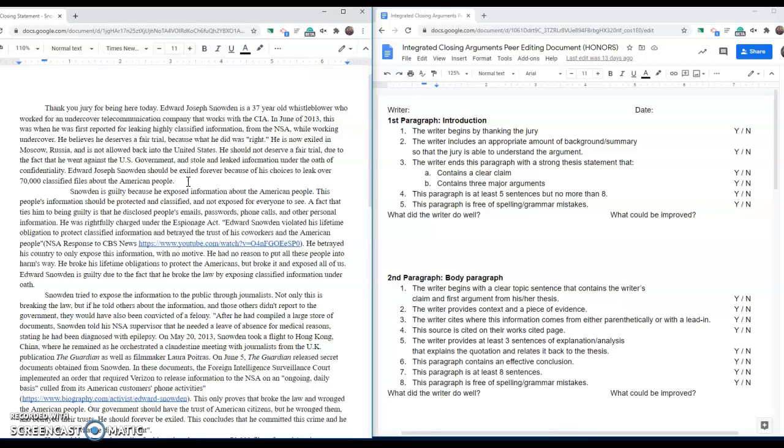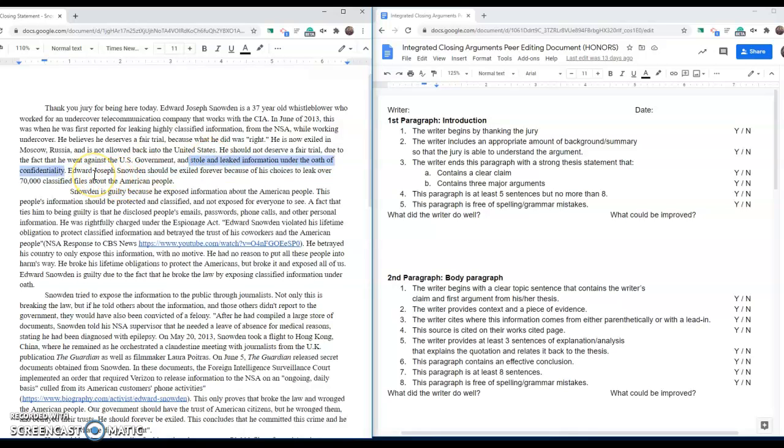So first off, they're arguing that he doesn't deserve a fair trial. Okay, that's fine. That's a variation of guilty. All right. And we've got two reasons that I can say for sure. He went against the U.S. government. Okay. Stole and leaked information under the oath of confidentiality.